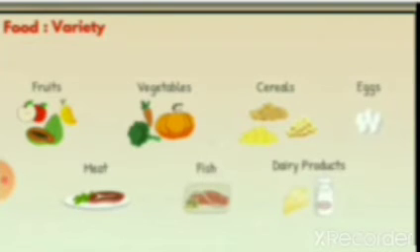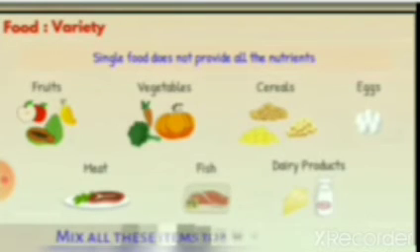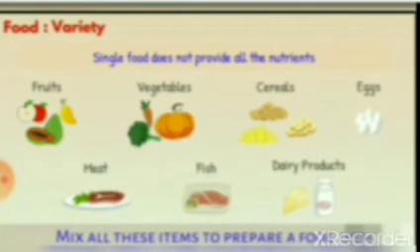So a single food does not provide all the nutrients. Then what do we do? We have to mix all these items to prepare a food dish. Then we will get nutrients in proper amounts. Then listen, dal.